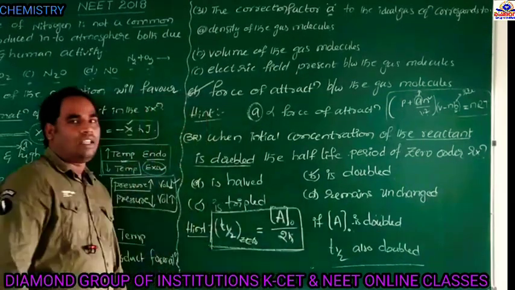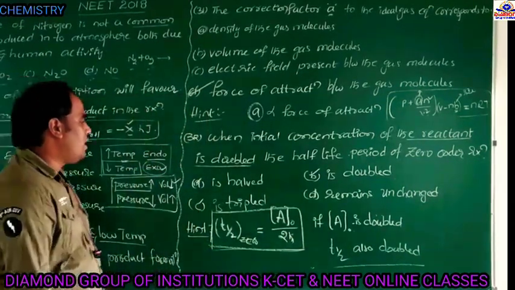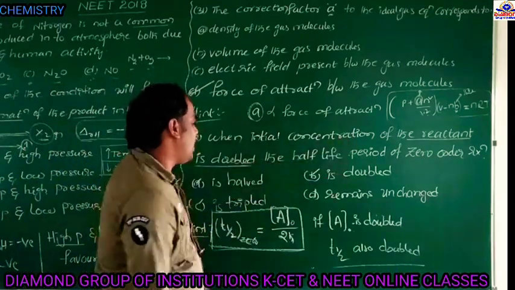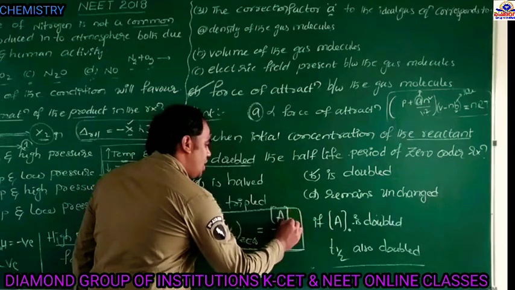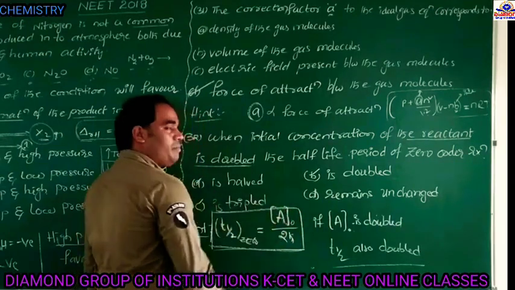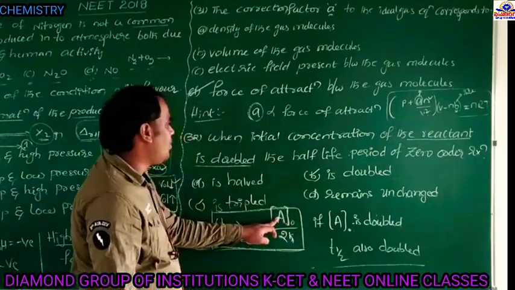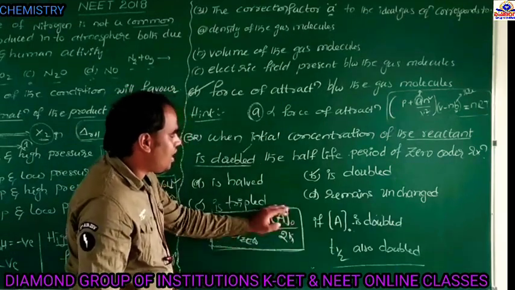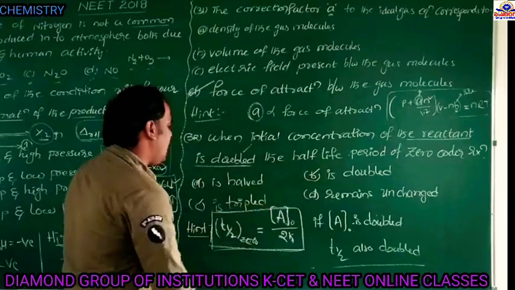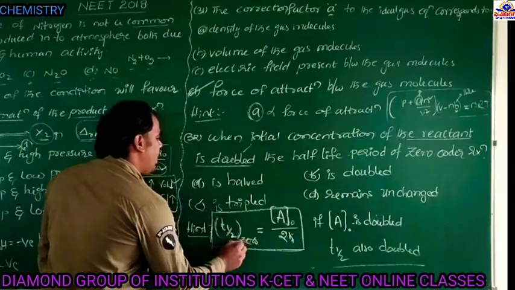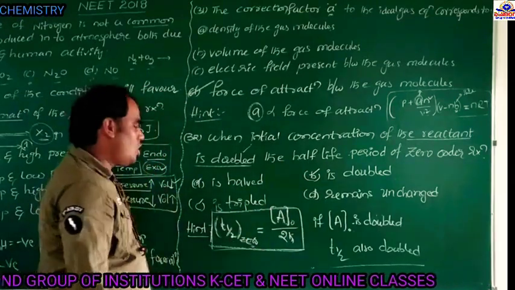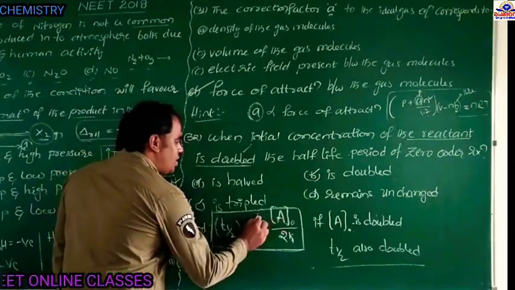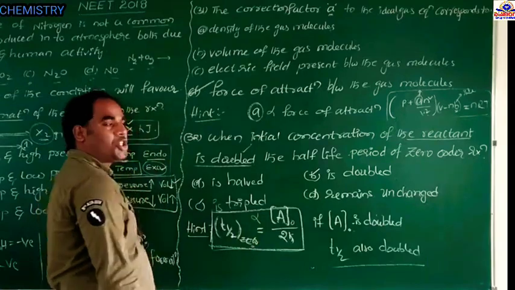So the question is, if the initial concentration of the reactant is doubled, then what is the half-life period of a zero order reaction? Once you observe, the half-life period for a zero order reaction and the initial concentration are directly proportional.